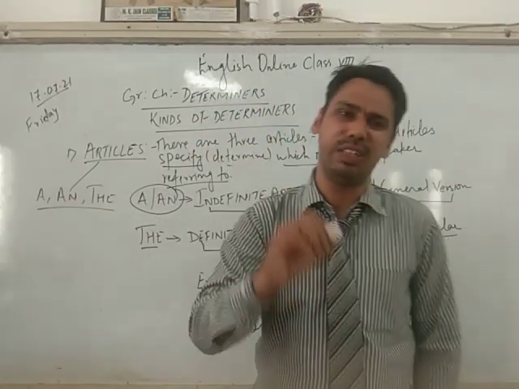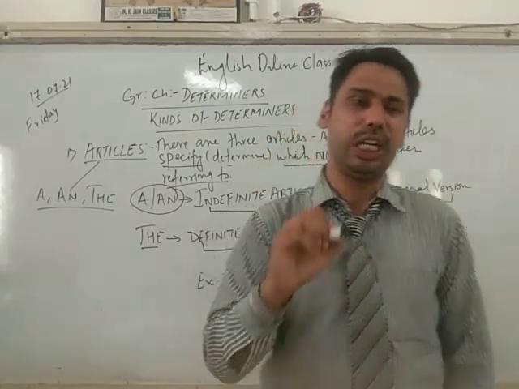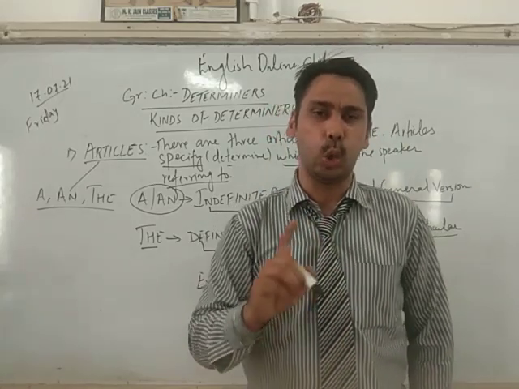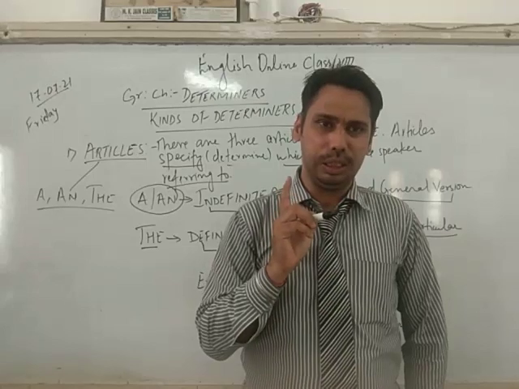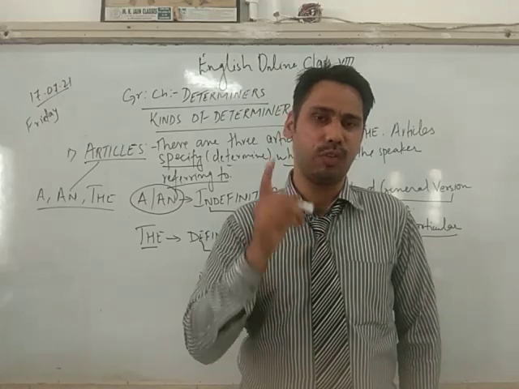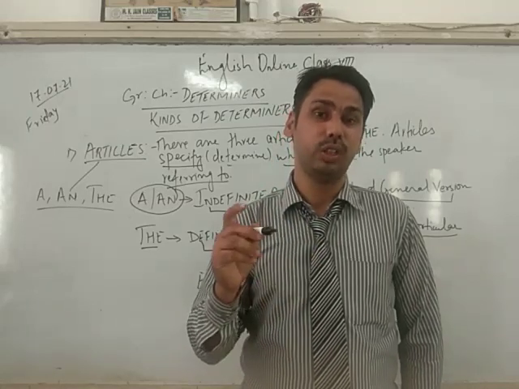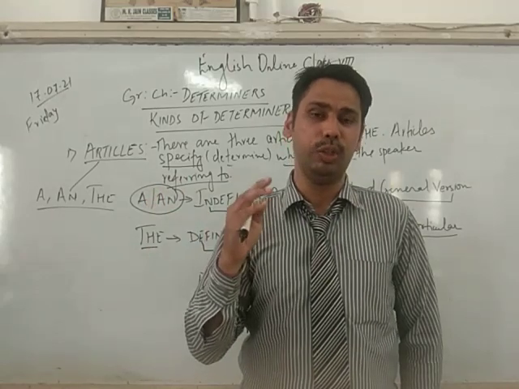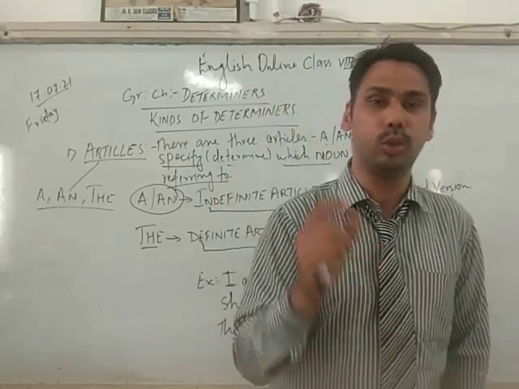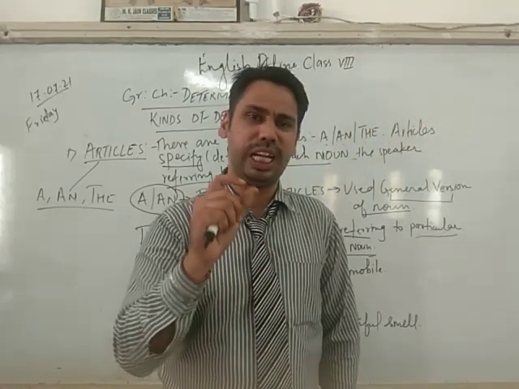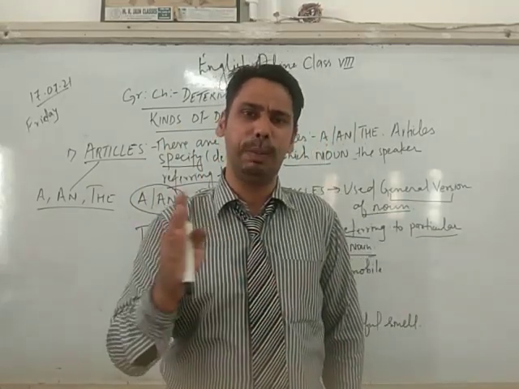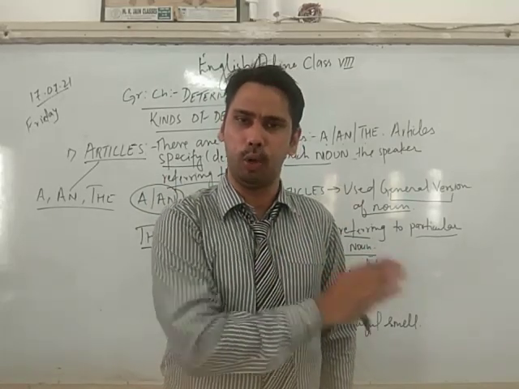In the previous class of articles, I explained the use of a or an. A is used with the consonant sound, whereas an is used with the vowel sound. What is important, children, is the sound, not spelling. So when we have the sound of a consonant, we use a. When we have the sound of a vowel, we use an. And when we are talking about a particular, specific, unique thing, we use the. And this a or an will always be placed before the noun. A, an, and the will be placed before the noun or a pronoun.